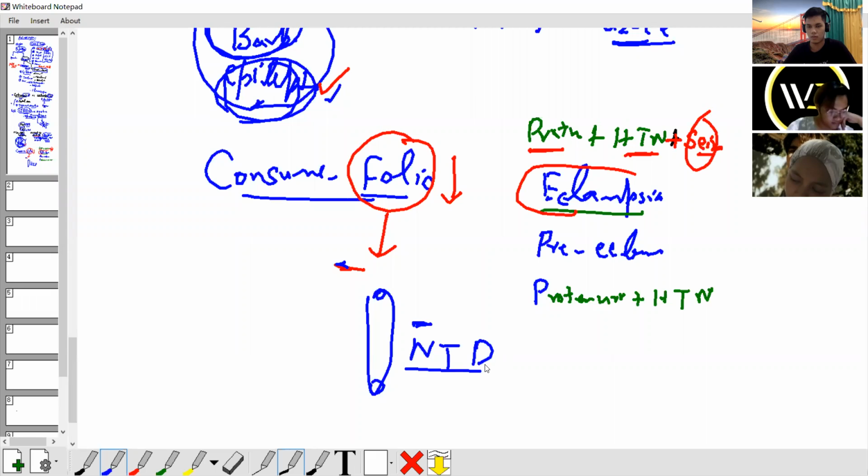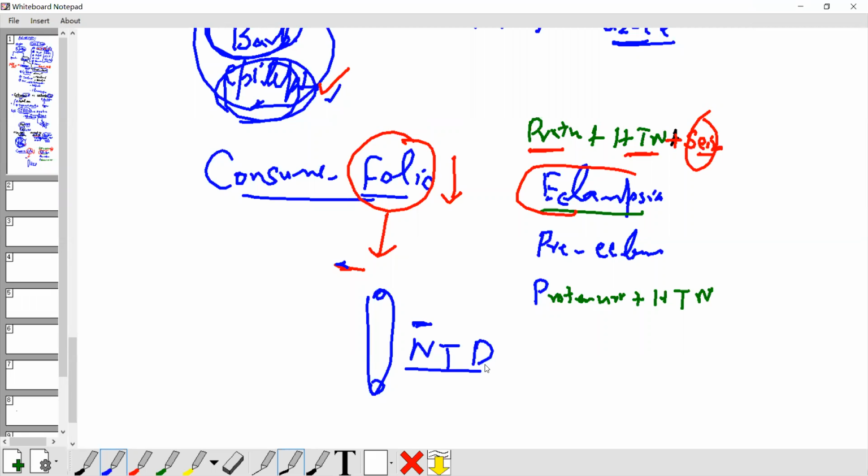If the mother already has a history of epilepsy, now she conceives and has an epilepsy attack, we need to control the seizure in the lady. So if you are still using carbamazepine, phenytoin, valproic acid, these drugs are doing what? They consume folic acid. Understand? Okay, it's a very important side effect.